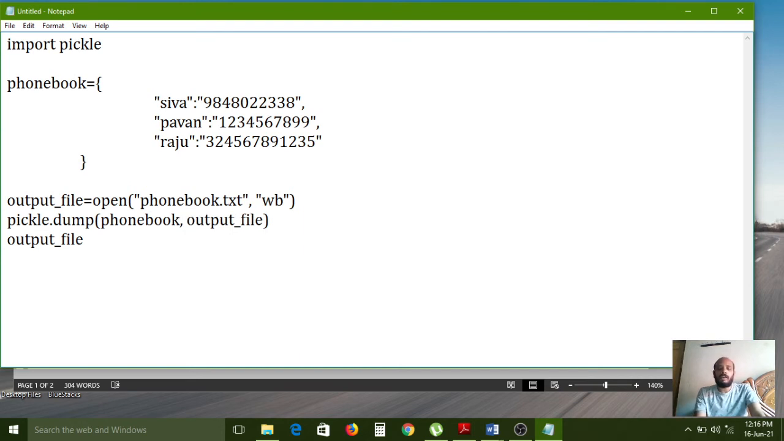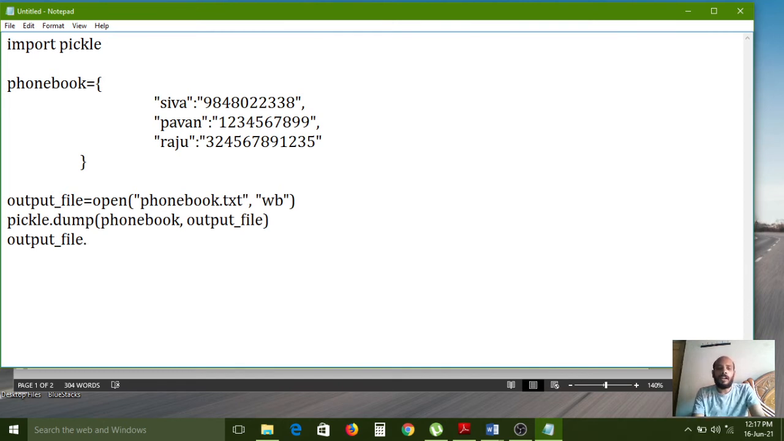See here, output file is what? Whatever file we have created, that file is transferred here to this dump location. So the complete phonebook data, the phonebook content, these 3 records, the entire 3 records can be dumped into output_file. Here, output_file, what is the file we have? Phonebook.txt. So in phonebook.txt the complete data can be dumped by using the pickle.dump method. So this is the serialization concept. After completion of all those things, this entire pickling process is over.